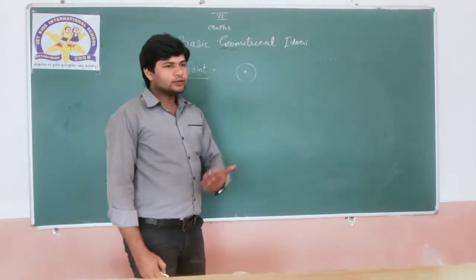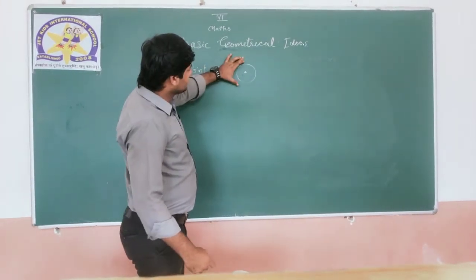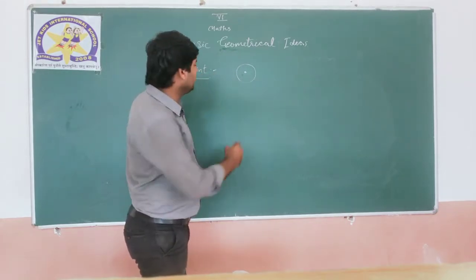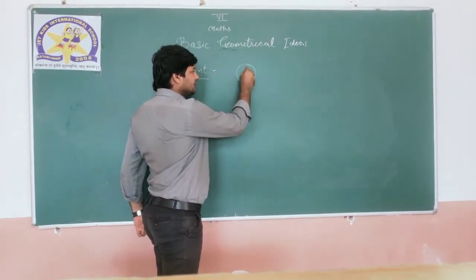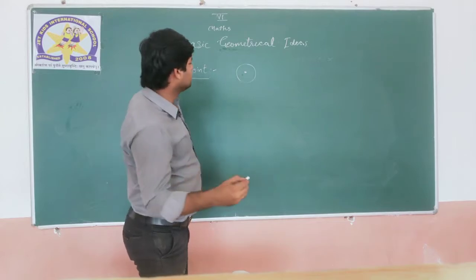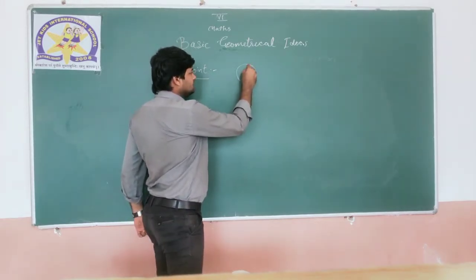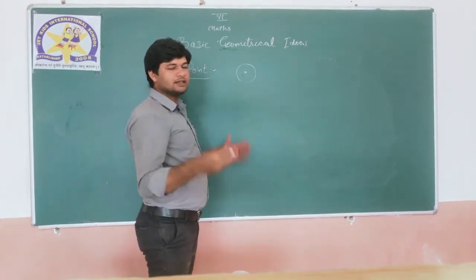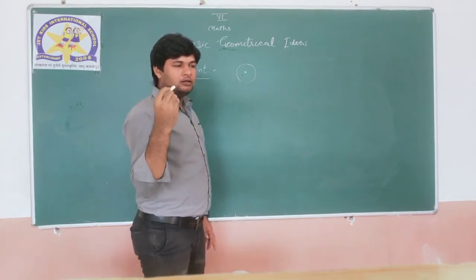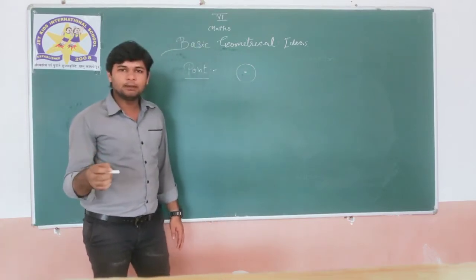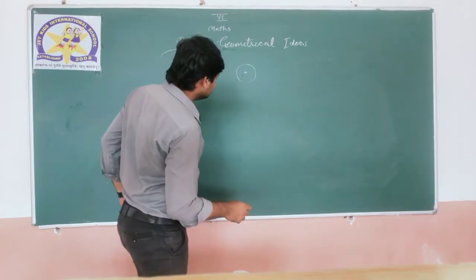No need to remember that, just keep this in mind: a point is like a dot, which we make by making contact between our surface and our chalk piece, pen, or pencil, whatever it is.